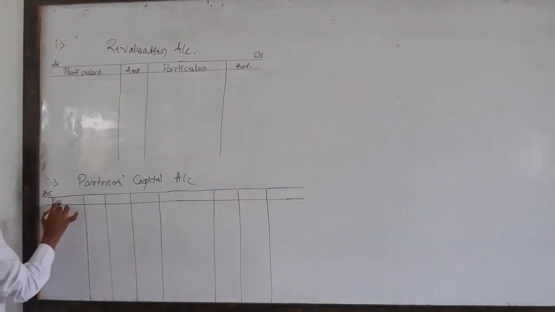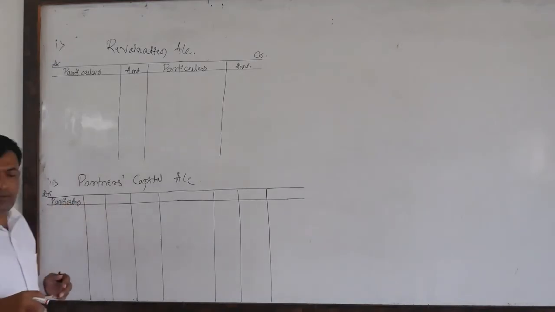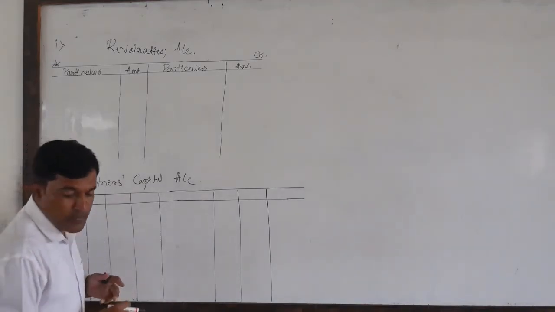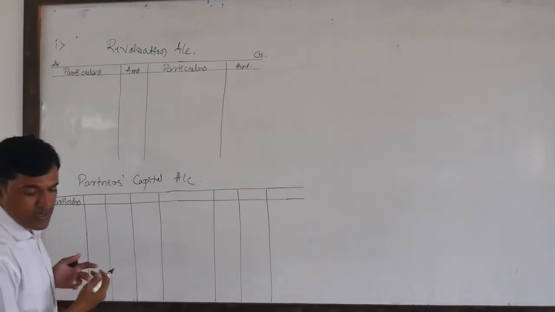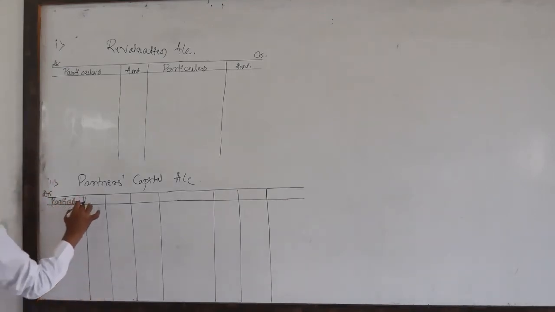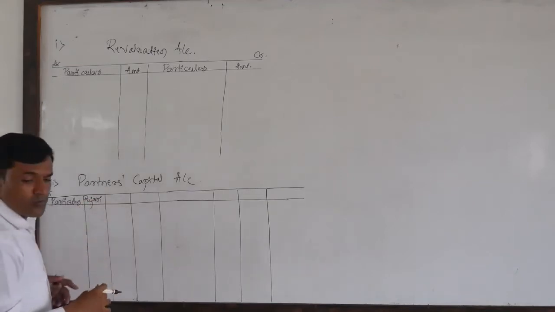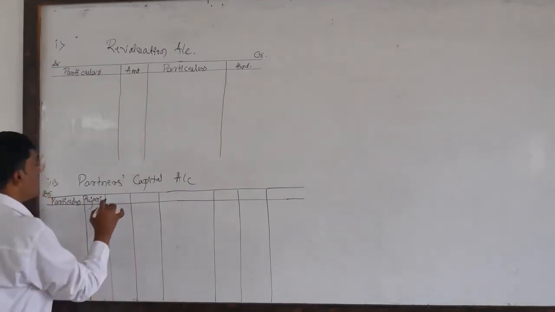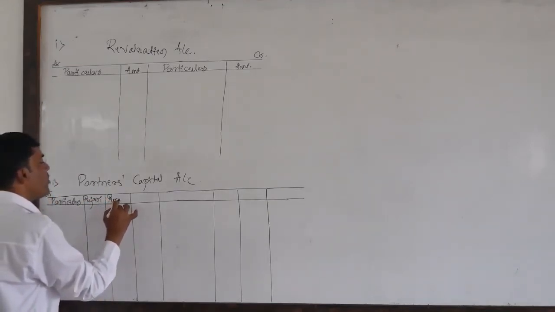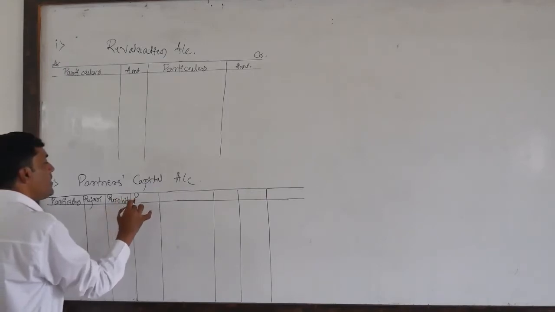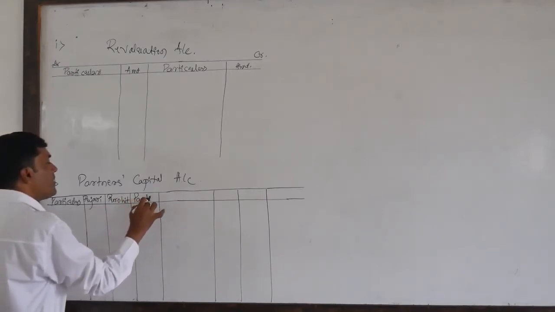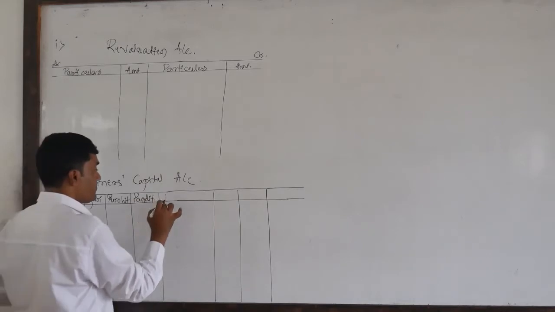Particulars: the names of the partners, Pujari, Purohit, and the new partner, Pandit.